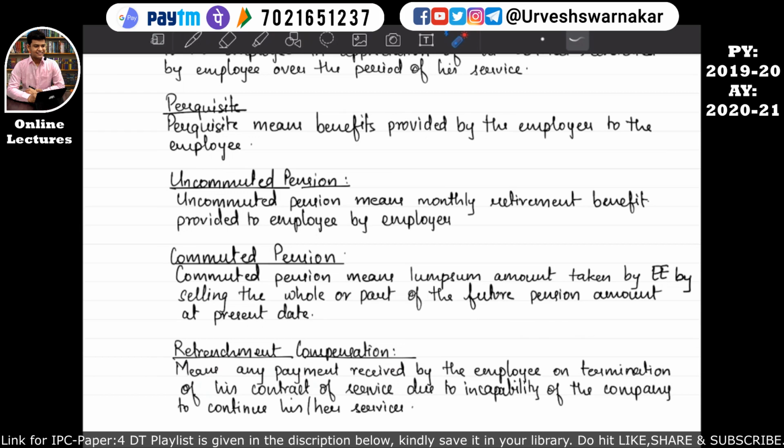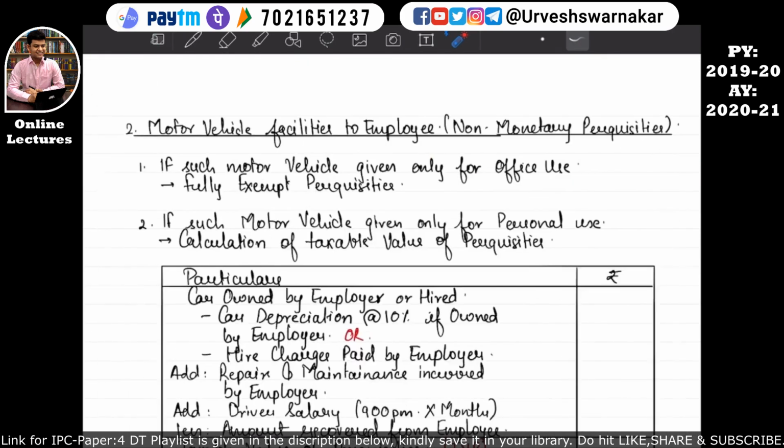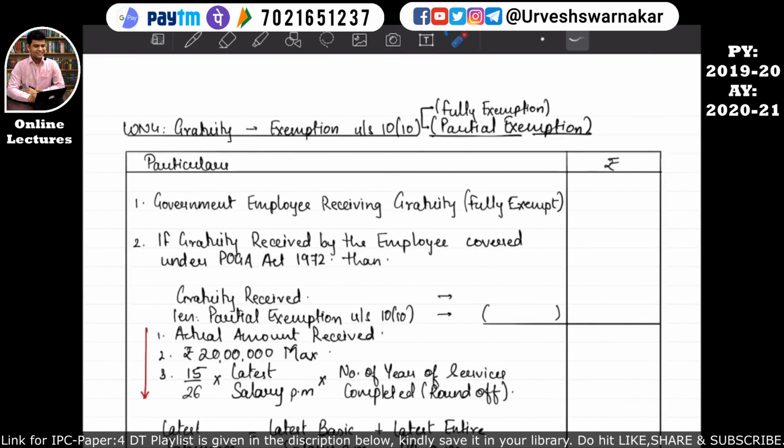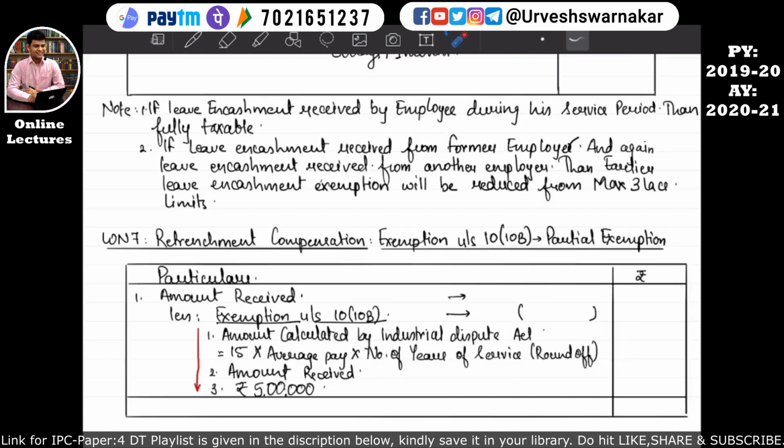So let's move back to our format book, and now let's move to working note number 7 where retrenchment compensation is given. Retrenchment compensation, that is working note number 7, is given where working note number 6 is. At the bottom there is working note number 7. Okay students, so let's understand working note number 7. Working note number 7 is about retrenchment compensation.